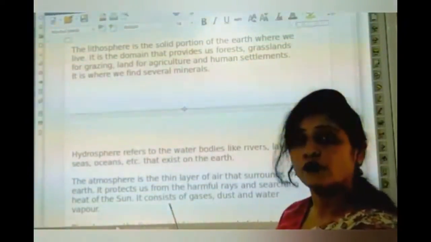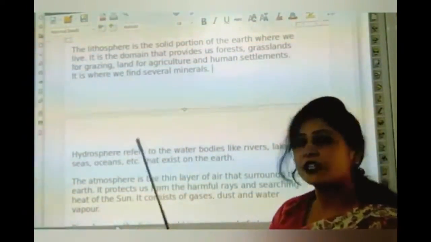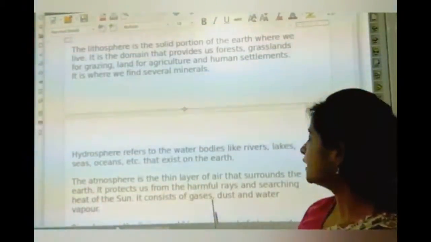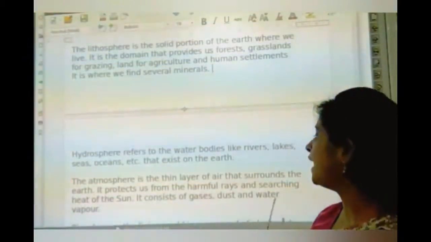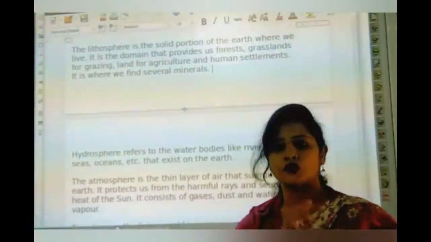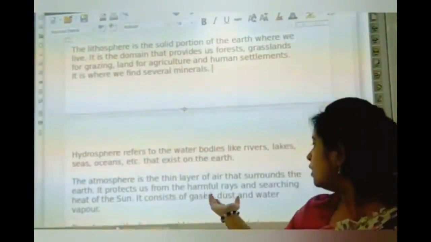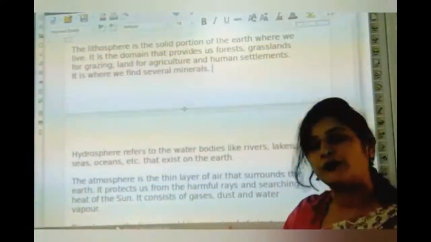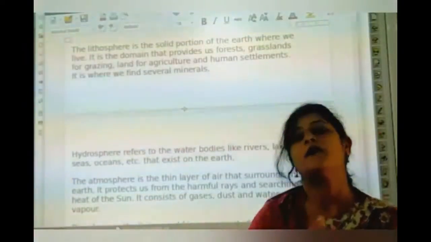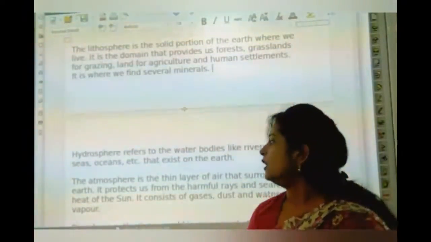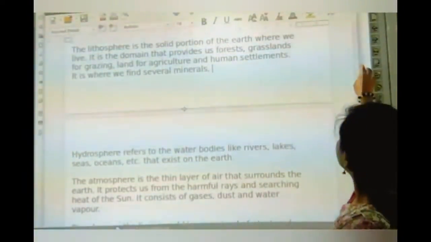What does it consist of? It is made of gases, dust and water vapors. The atmosphere is made of gases, dust and water vapors. These three are included and make the atmosphere.